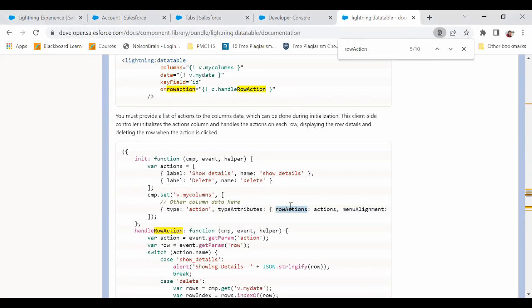So if we want to have any actions like delete, view, or something like that on a particular record, or each record you would say, then we would use row actions and bind it with an action. And then in Lightning data table, we have an attribute called onrowaction. The moment you do any action, it would go to a method.